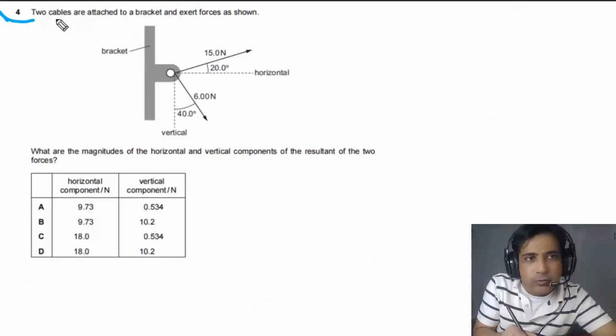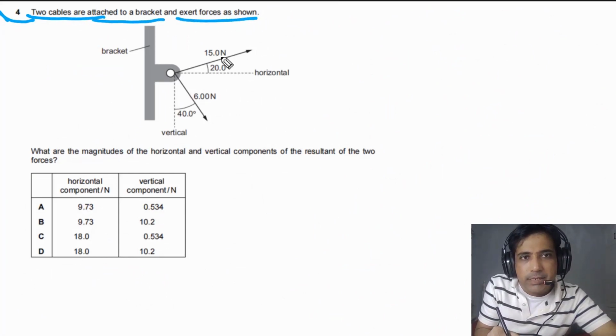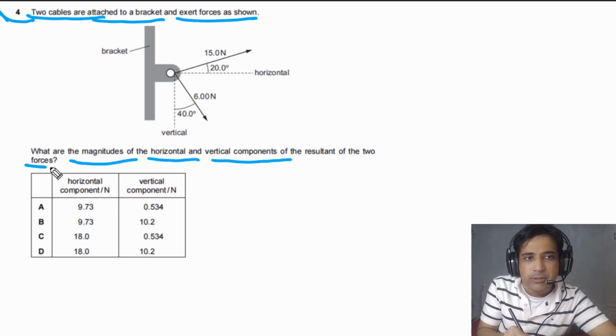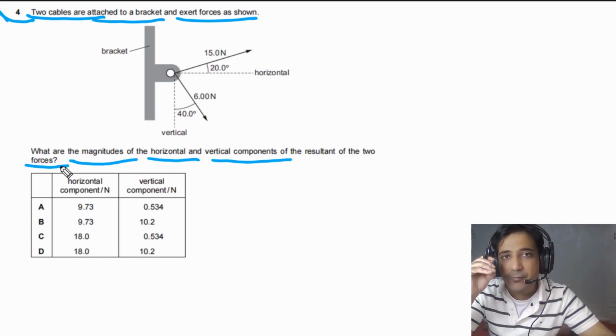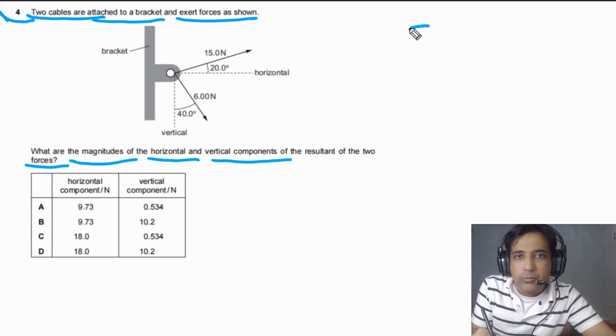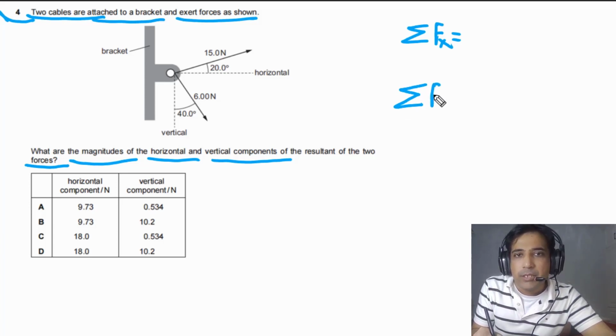For question number 4, we are given two cables attached to a bracket that exert forces as shown. We need to find the magnitudes of the horizontal and vertical components of the resultant of the two forces. So we need to find the sum of horizontal components, or the sum of horizontal forces, and the sum of vertical components along the y-axis.